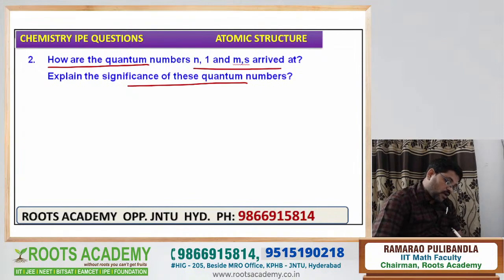Now first of all, what is the meaning of the quantum number?